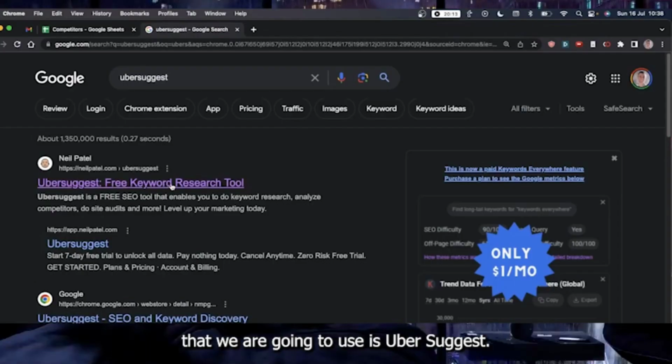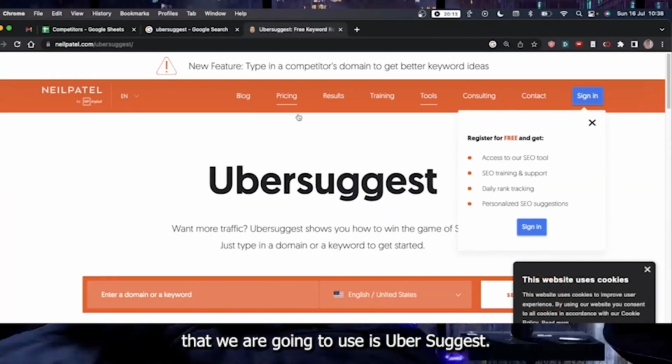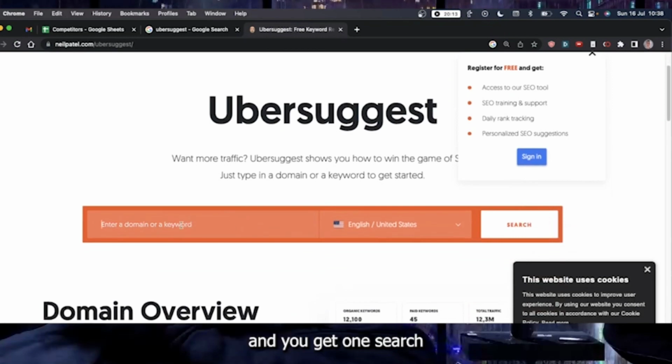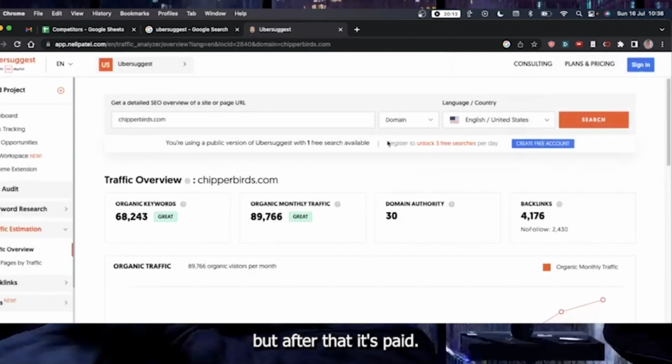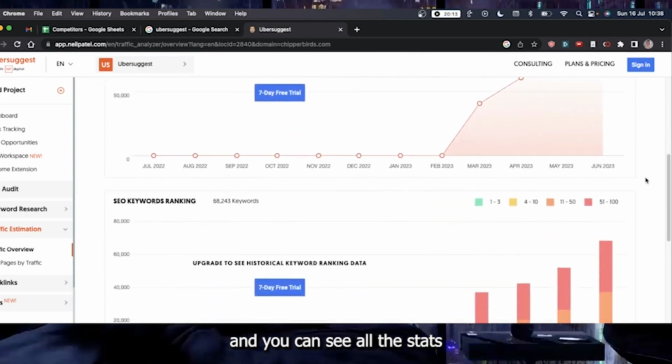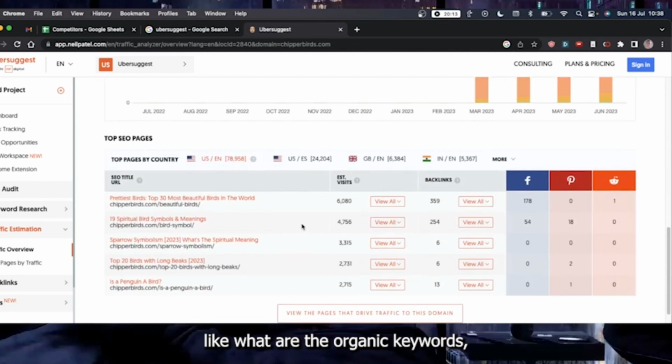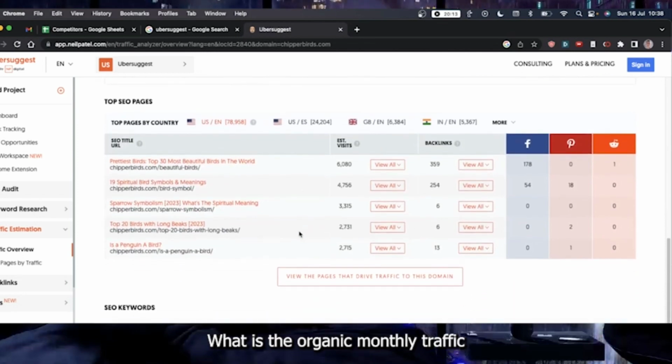So the number one tool that we are going to use is Ubersuggest, and Ubersuggest is a really amazing tool. You get one search for free, but if you sign up you get 3 searches per day for free, but after that it's paid. For this example we'll take a site like chipperbirds.com and you can see all the stats, like what the organic keywords are and what the organic monthly traffic is.